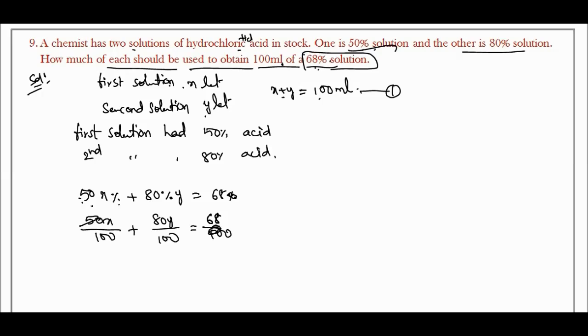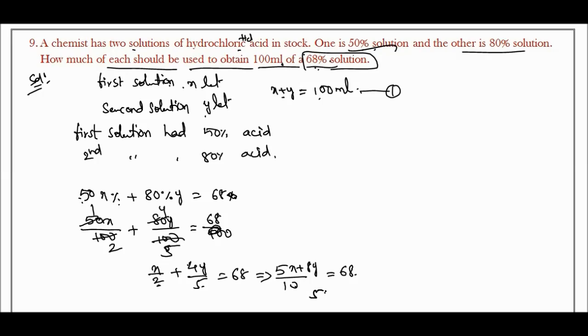Simplifying, x by 2 plus 4y by 5 is equal to 68. The LCM is 10, and it becomes 5x plus 8y is equal to 68.